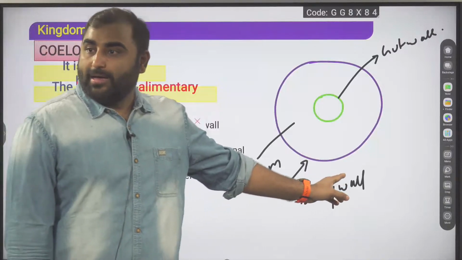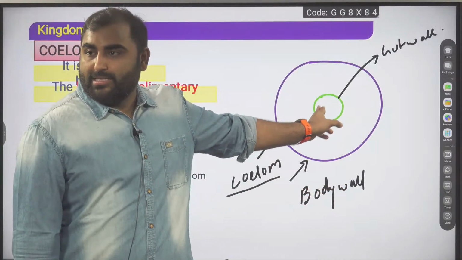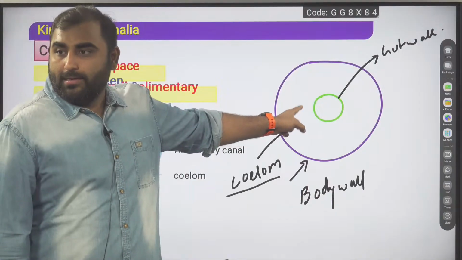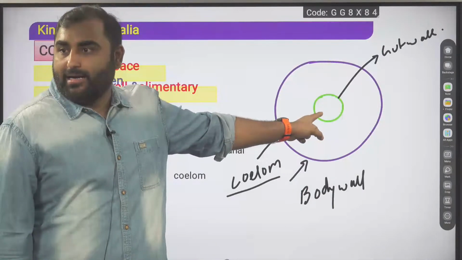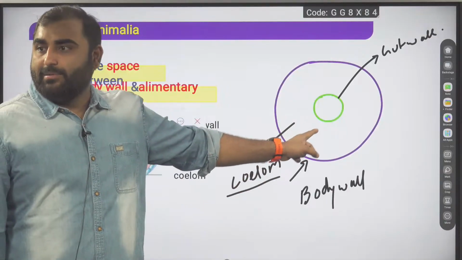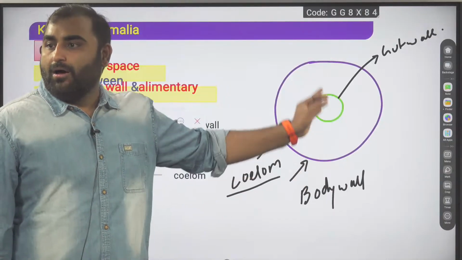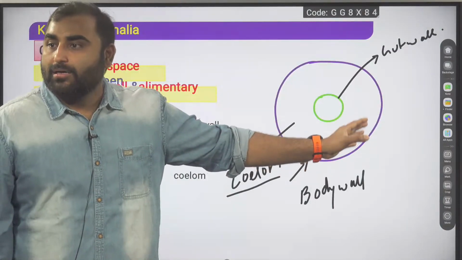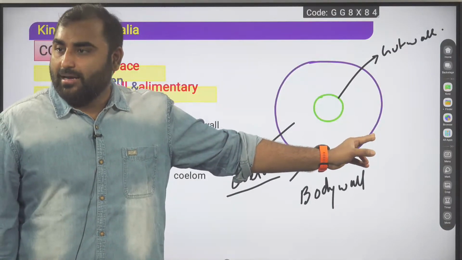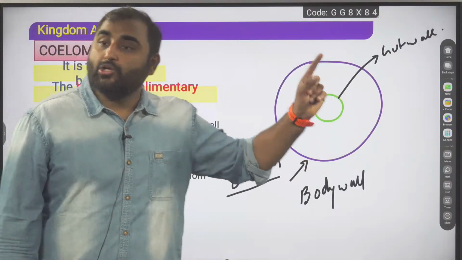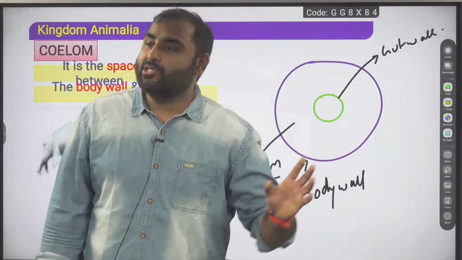This is the body wall, this is the gut wall. This is your alimentary canal and this is the coelom. So coelom, or body cavity, is present between the gut wall and the body wall. Only one thing I am missing. The coelom, externally and internally, should be lined by mesoderm.